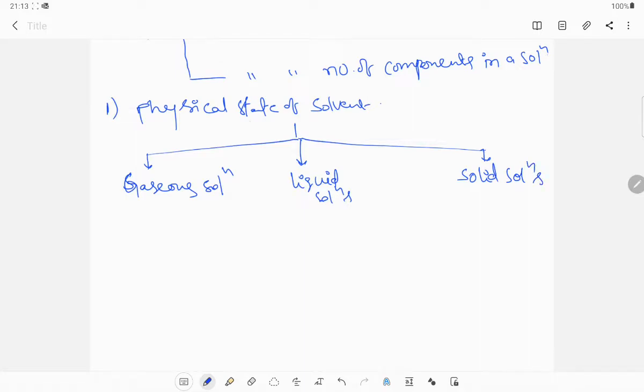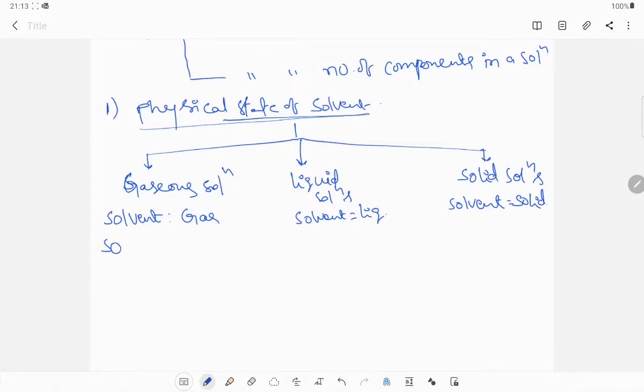These are the types of solutions based on the physical state of the solvent. In gaseous solutions the solvent is gas, in liquid solutions the solvent is liquid, and in solid solutions the solvent is solid.